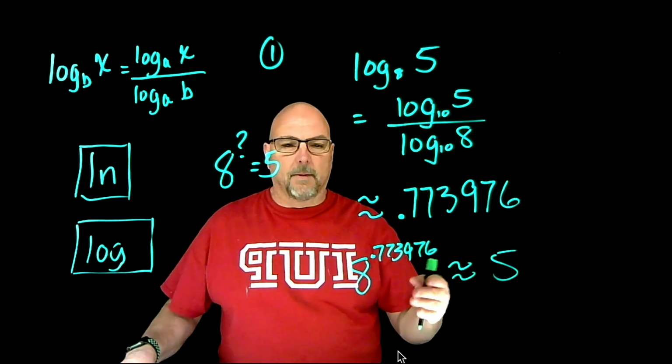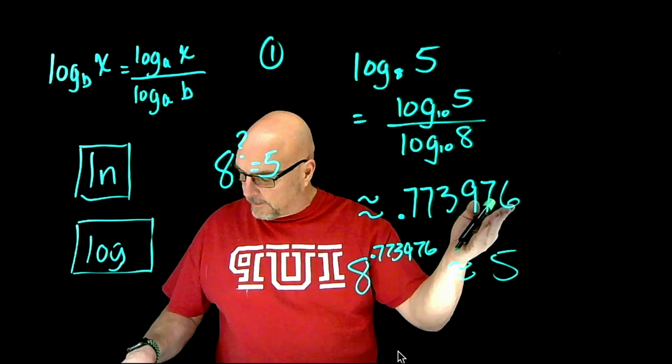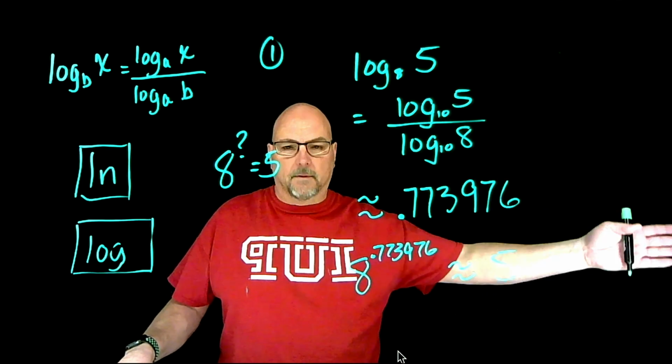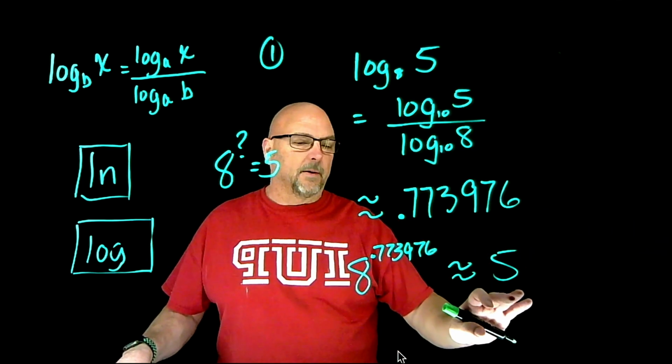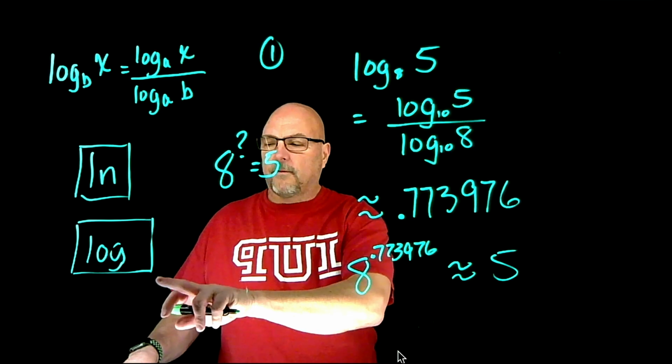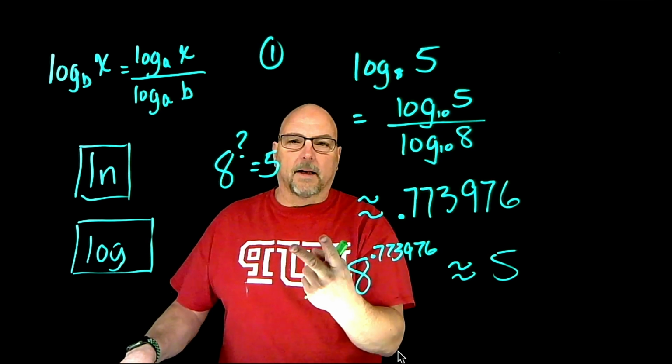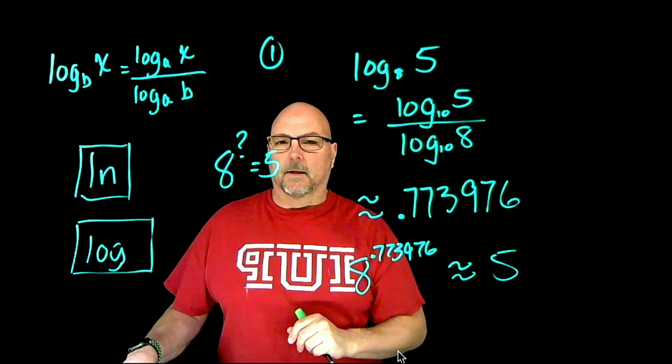That was rounded down, so you'd probably come up with like 4.99999 and so on. But anyway, the reason for this was back in the olden days, there were only two buttons on a calculator, natural log and common log.